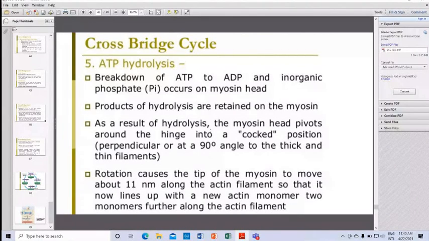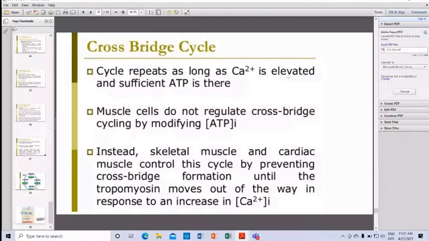When calcium is elevated and sufficient ATP is there, muscle cells do not regulate cross-bridge cycling by modifying the concentration of ATP. Instead, skeletal muscle and cardiac muscle control this cycle by preventing cross-bridge formation until the tropomyosin moves out of the way in response to an increase in calcium ion. This is the same thing that we discussed earlier.